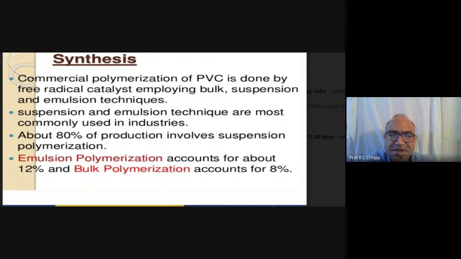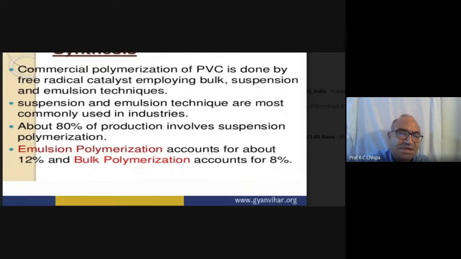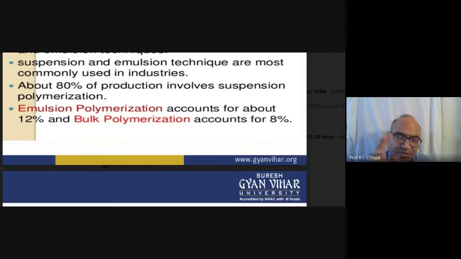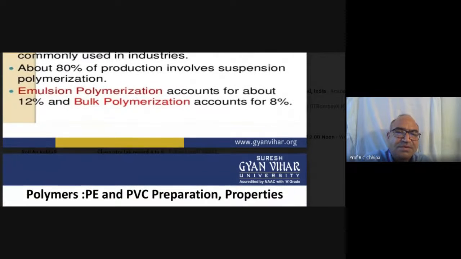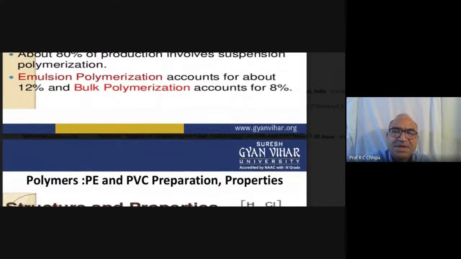Suspension and emulsion techniques are the most commonly used in industry. Why? Because we have to see the structure. Above 80% of production involves suspension polymerization. Emulsion polymerization, both types of polymerization account for about 12%, and bulk polymerization.